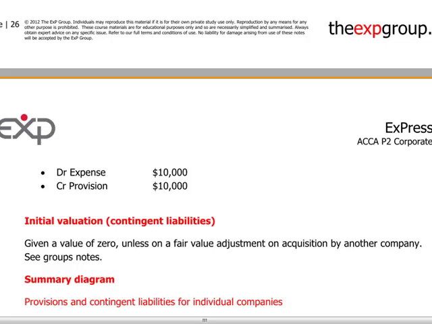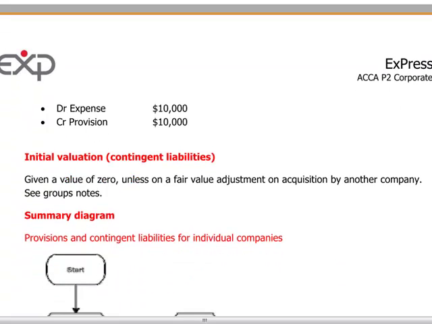With contingent liabilities, a contingent liability is either a possible obligation which will be confirmed by the occurrence or non-occurrence of one or more future events which are not under the control of the enterprise, or it can be a present obligation, but it's not probable that it will require an outflow to settle it, or the outflow cannot be measured reliably. The way we reflect contingent liabilities in financial statements is just disclosure by a note.